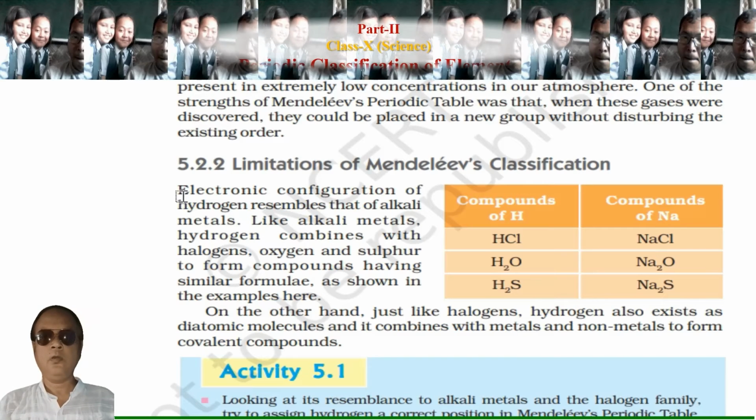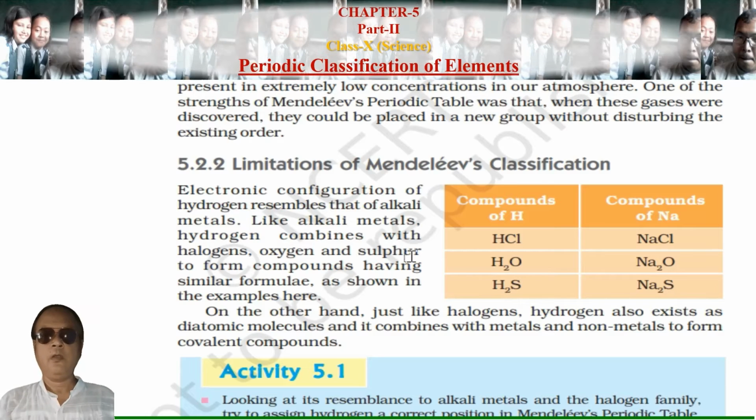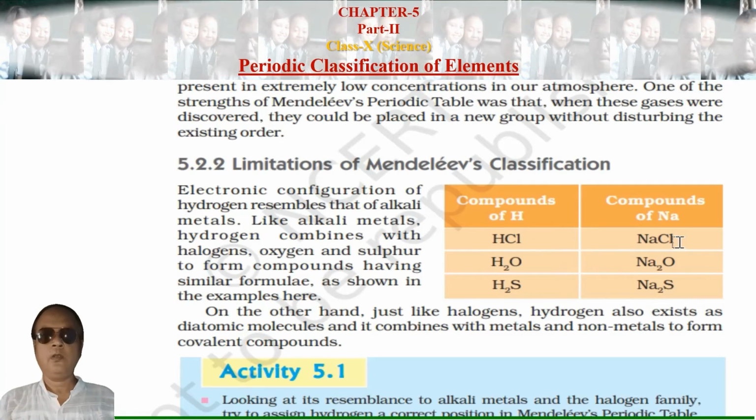Like alkali metals, hydrogen combines with halogen, oxygen and sulfur to form compounds having similar formulas as shown in the figure. So HCl, NaCl; H2O, Na2O; H2S, Na2S.